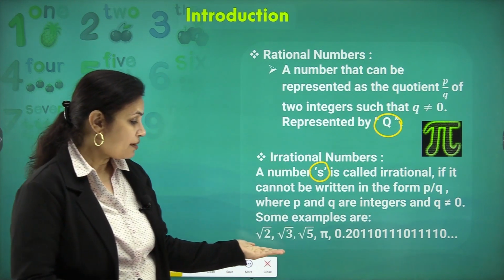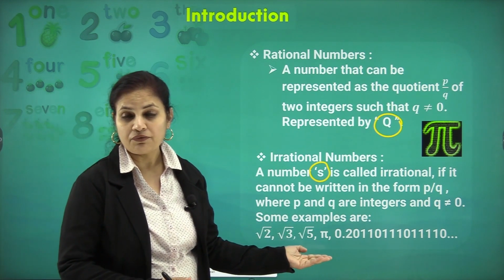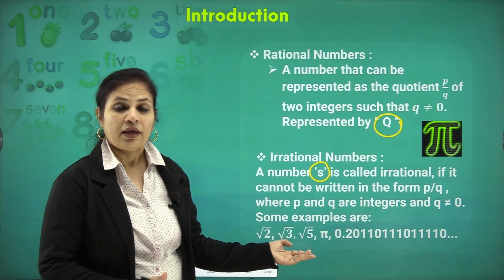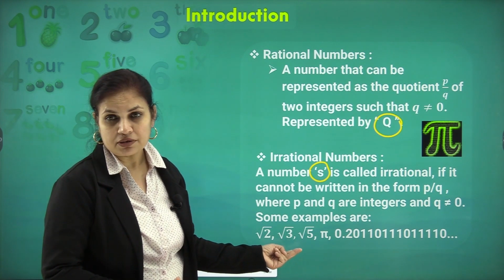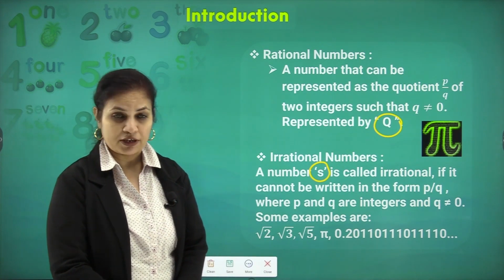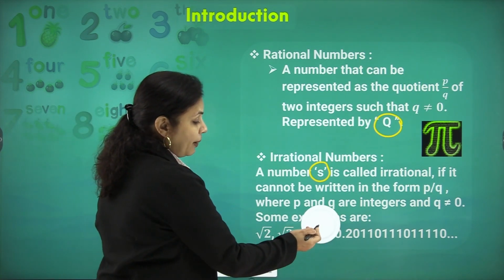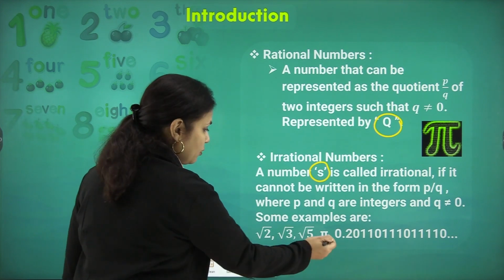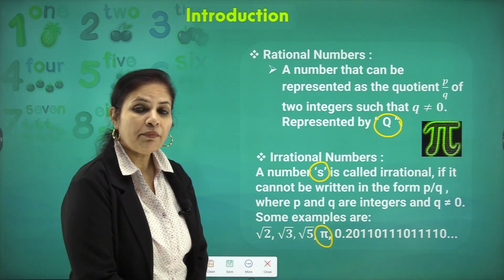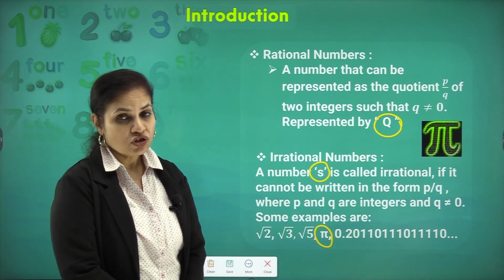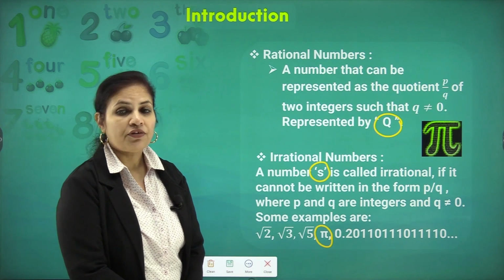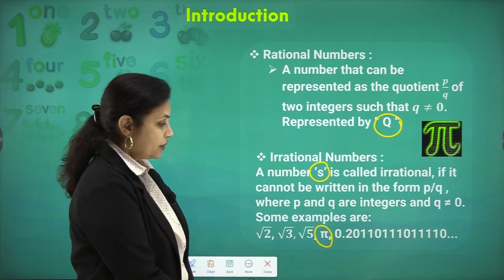They have given you examples: root 2, root 3, root 5. What are these? They are all non-perfect square numbers, that is, imperfect squares and imperfect cubes, along with the value pi. The value of pi which we use in mensuration and geometry is an approximated value of an irrational number.